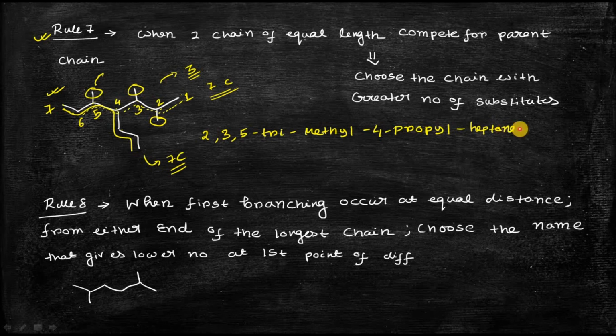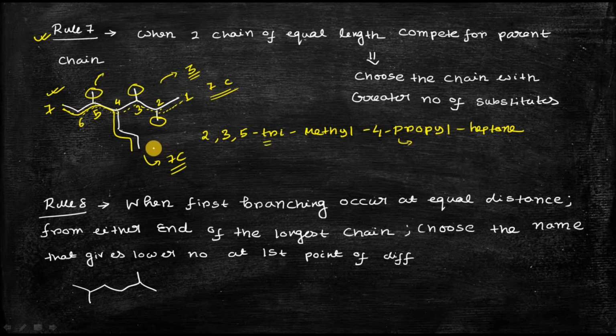Okay, and you can see that I have written these substituents later because alphabetically P comes after T. That's why it is called 2,3,5-trimethyl 4-propyl heptane. So this is the nomenclature according to rule number 7, where if there is any confusion in choosing the parent chain, then you have to ensure that the parent chain has the maximum number of substituents.